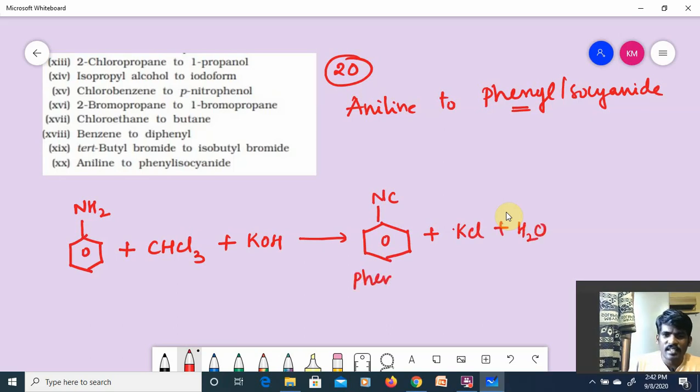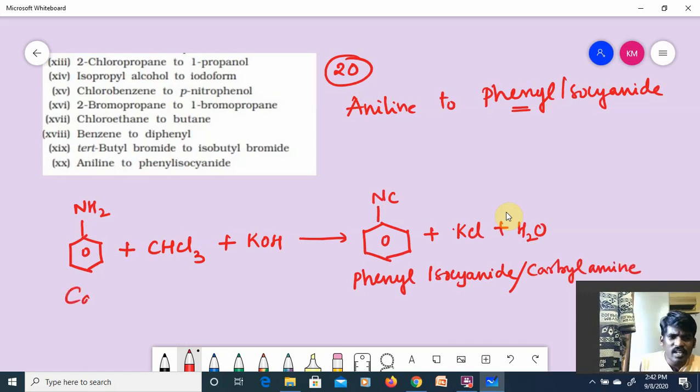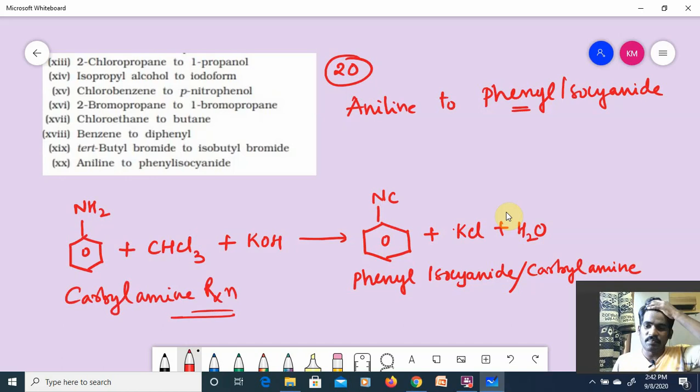This is called phenyl isocyanide. Isocyanide is also called carbylamine, right? So this reaction is called the carbylamine reaction, guys. Hope you understood. This we will learn even in nitrogen containing compounds, that is amines. Okay? It is aniline and it is phenyl isocyanide. Hope you understand. If you understood, please say yes.